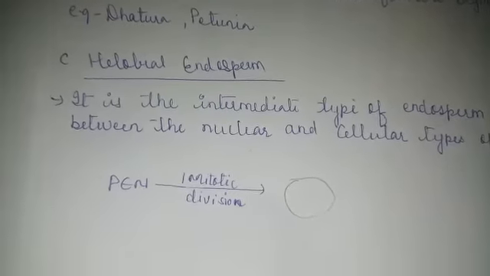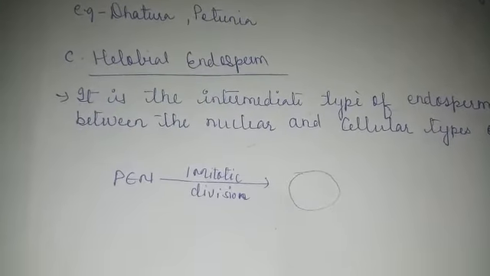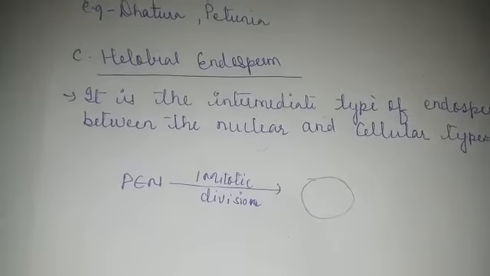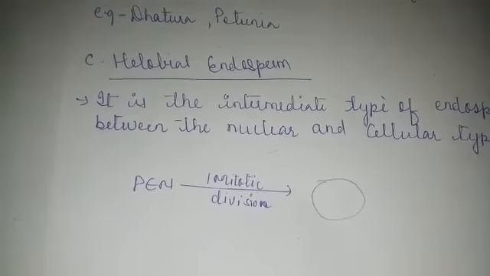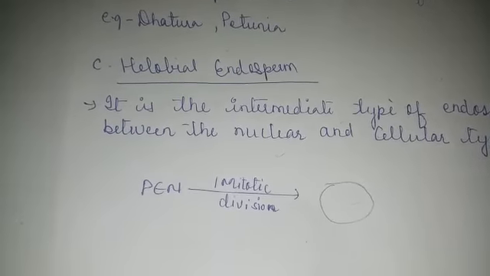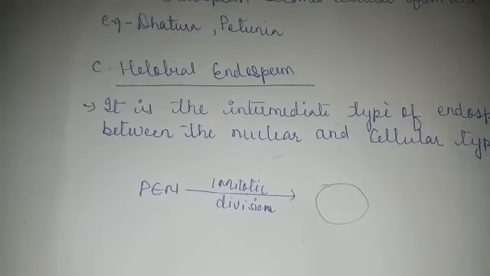In the next lecture, we'll be discussing the next type of pollination, that is controlled pollination, also called artificial hybridization. Then we will move to the second step of post-fertilization events.